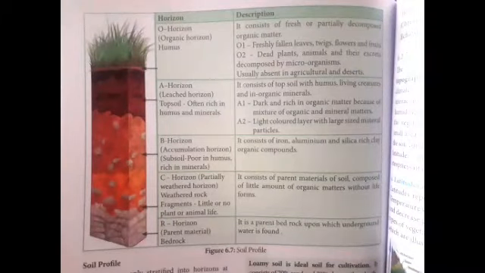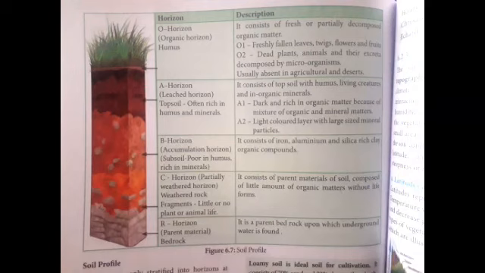The first, A1, is dark and rich in organic matter because it consists of a mixture of organic and mineral matter. A1 is dark in color due to the mixture of organic and inorganic matter. A2 is light in color due to the large-sized mineral particles.